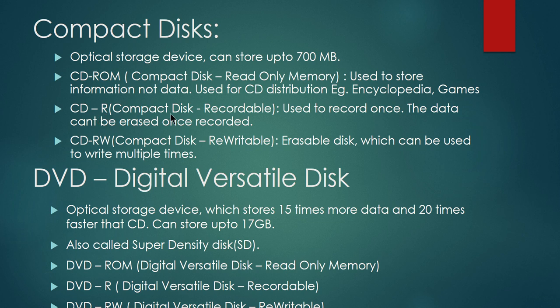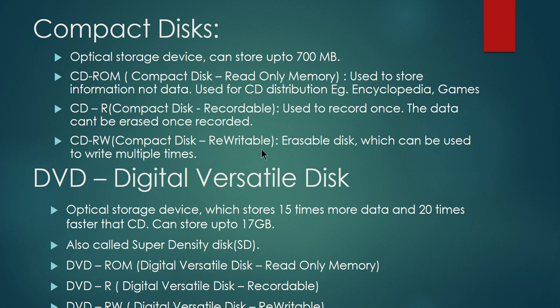R stands for recordable, and then CD-RW, where RW stands for rewritable. Rewritable means that you will be able to delete the content, and then write whatever data you want to store again and again. That is what we call rewritable. It is an erasable disk.